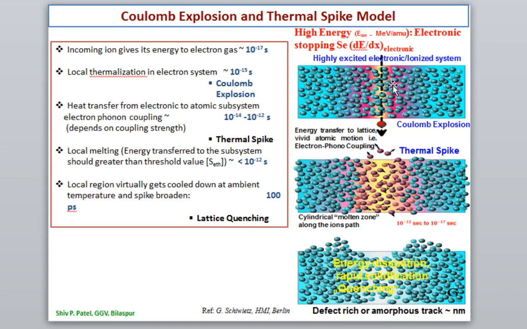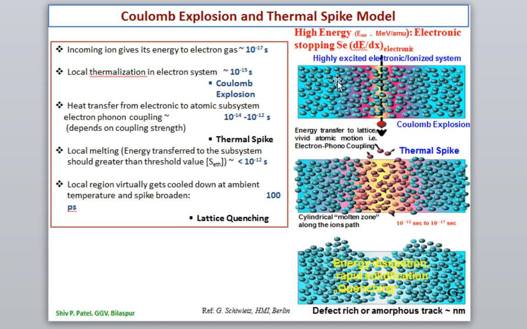Depending upon whether the initial material is crystalline, it will become amorphous. If it is amorphous, it may become crystalline, depending upon which material you are using, what ion you are using, and how much energy loss there is. So there are several processes and several parameters.